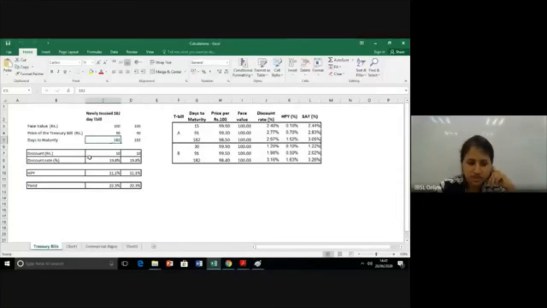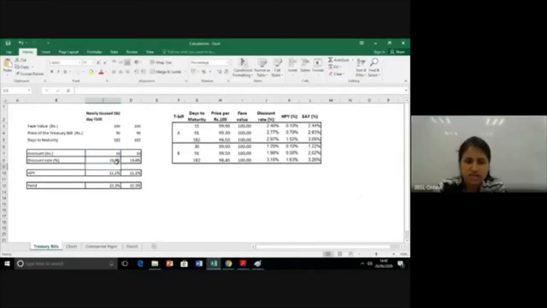Based on this scenario, what is the discount? You subtract the price from the face value, it's 10 rupees. What is the discount rate? I just take 10 divided by face value, times 365 divided by 182 days to maturity.